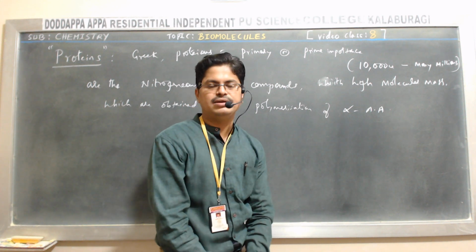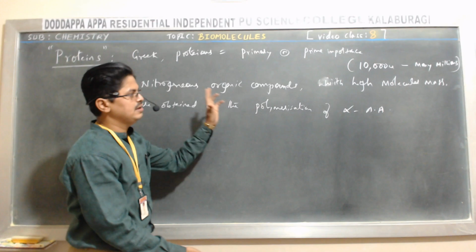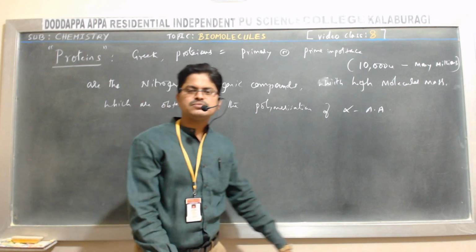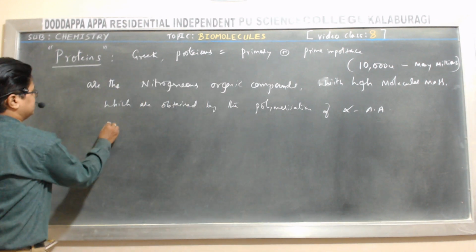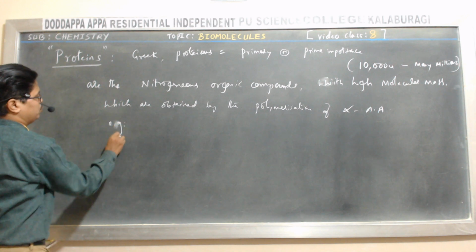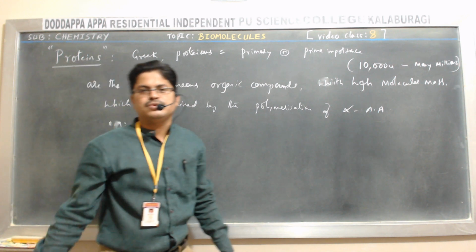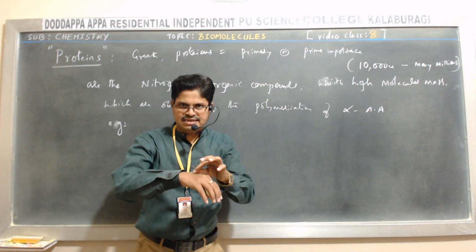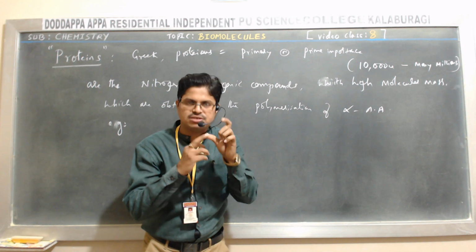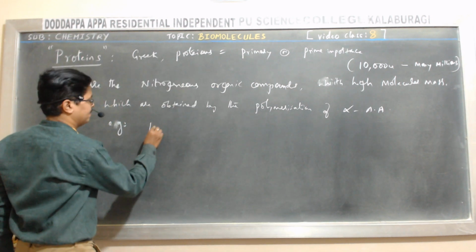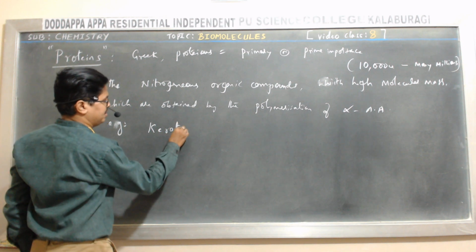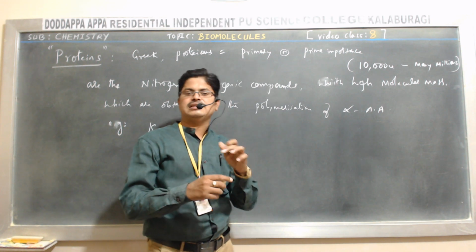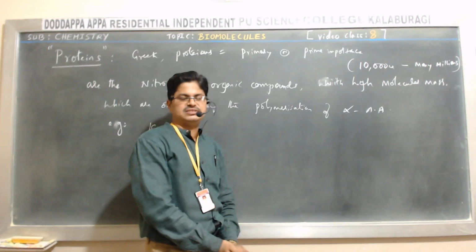For normal maintenance and growth of all living systems, they require a prime chemical compound, that is protein. Now, examples for proteins. You can remember your ears. The ear contains what? The skin contains what? The nails contain what? That is keratin. Keratin is an example of a protein which is present in the ears, nails, skin, even in wool, isn't it?